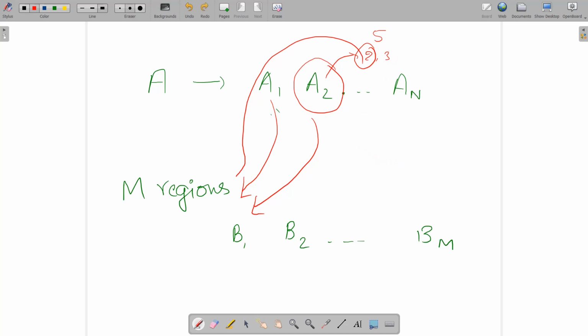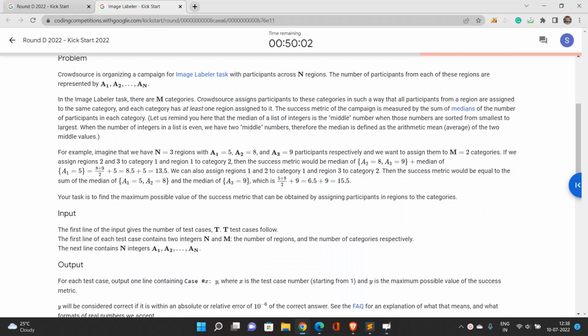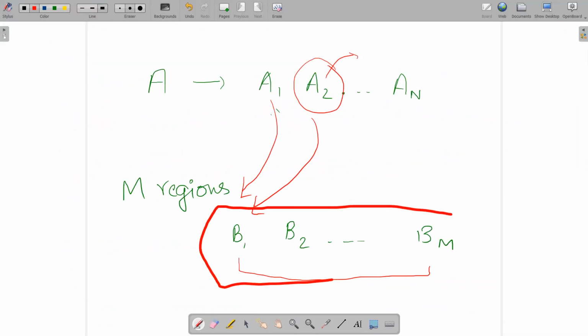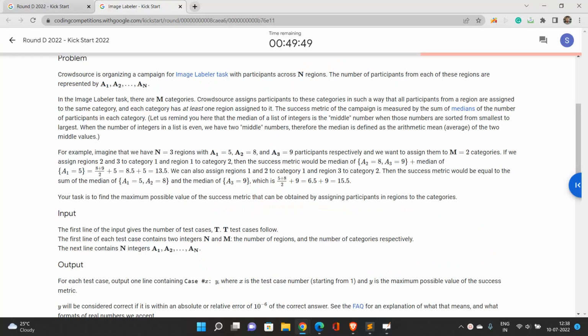This is not possible. We are going to pick up all the participants in this particular region, and we are going to assign them to any one of the values present over here, b1, b2, up to bm. There will be m categories, and each category must contain at least one region. So the categories b1 to bm must not remain empty, any one of them.